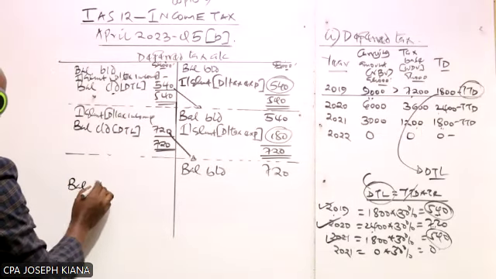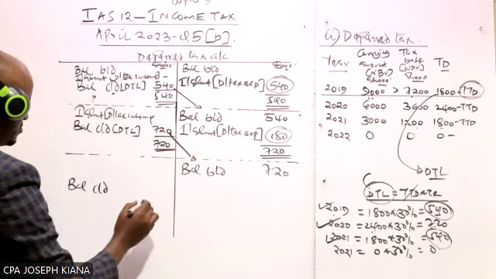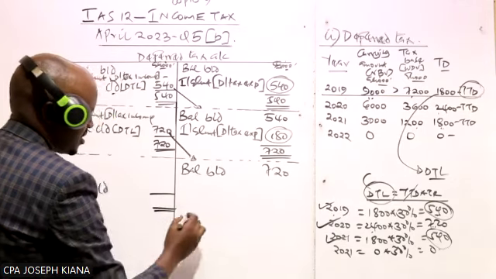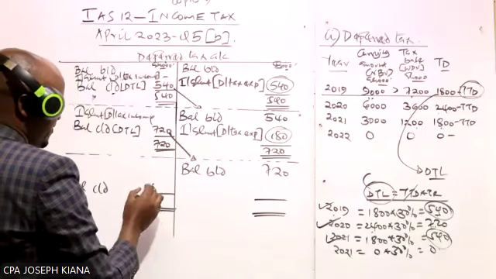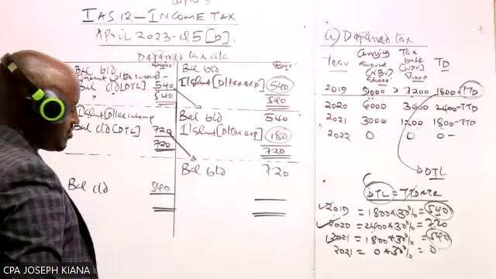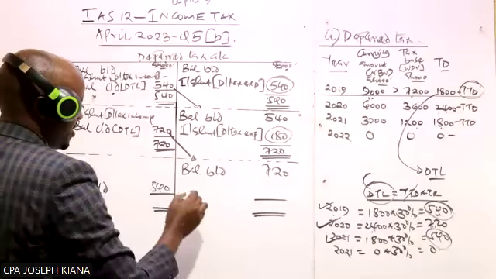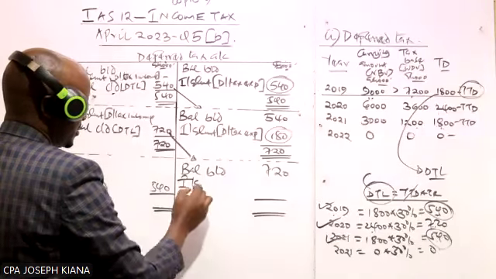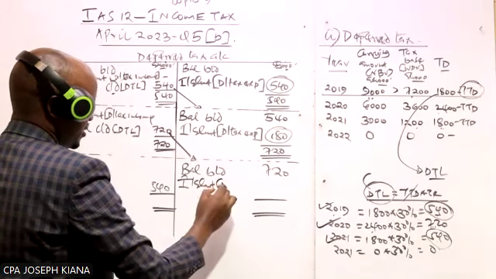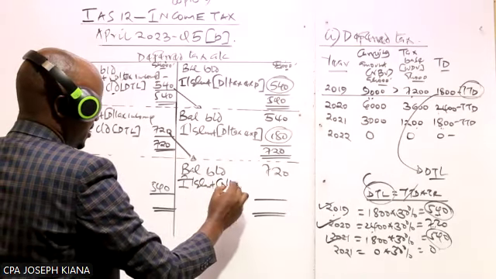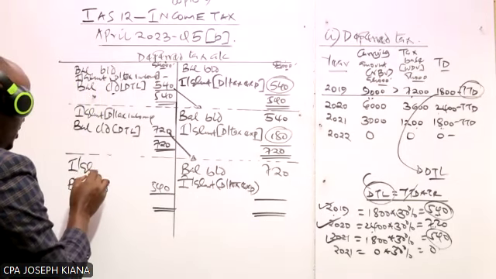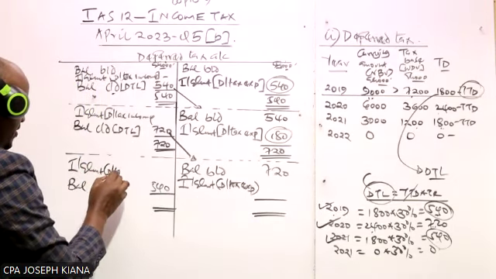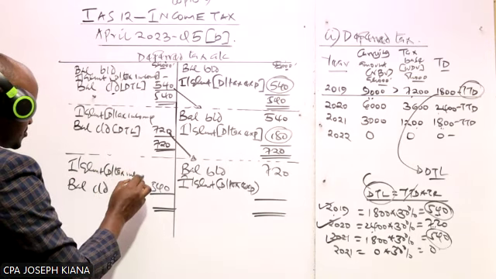So we have a balance carried down of 540. So we balance that account. A balancing figure on this side is a deferred tax expense. A balancing figure on this side will be taken to the income statement as a deferred tax income.